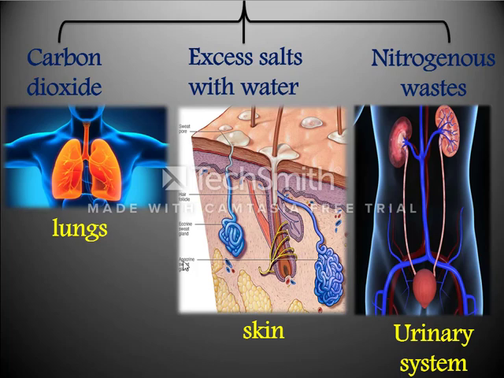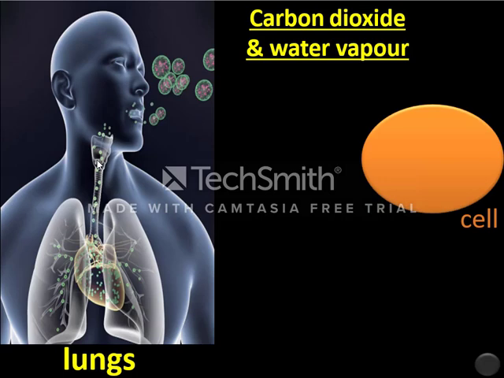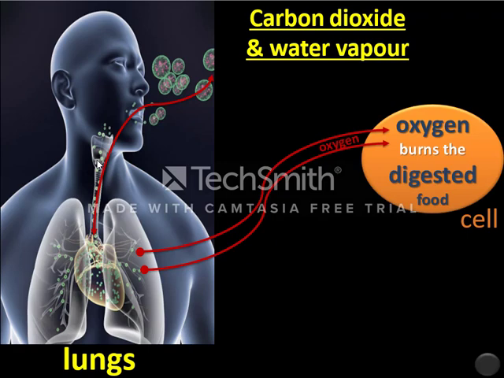Let's start. The lungs. We know that during our respiration, we inhale oxygen and exhale carbon dioxide and water vapor. But how are this carbon dioxide and water vapor formed in our body? Let's see. When we inhale the oxygen, the blood takes this oxygen from your lungs to all your body cells to give the cells this oxygen, and the cells use this oxygen in the burning of digested food.